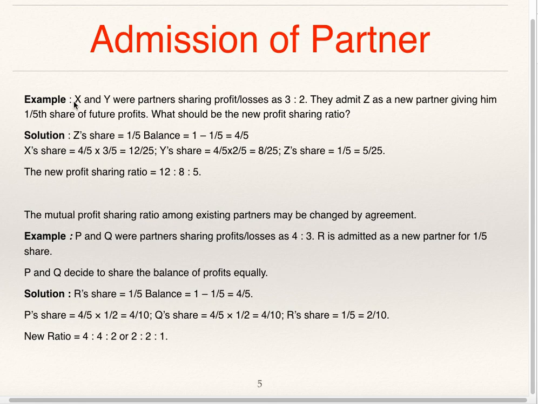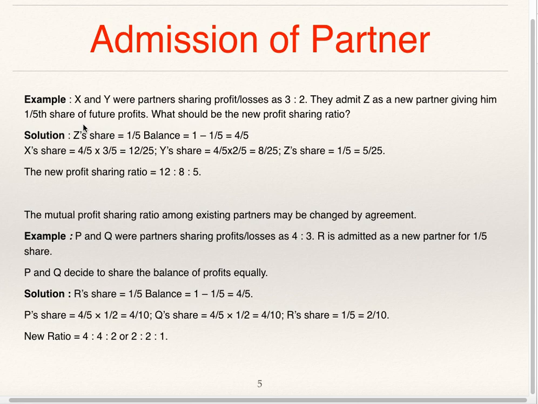Now we'll see examples. X and Y were partners sharing profits and losses as 3:2. They admit Z as a new partner, giving him 1/5 share of future profits. What should be the new profit sharing ratio? Old partners are X and Y. They have admitted Z as a new partner. X and Y's profit sharing ratio was 3:2 and they have offered 1/5 share to Z in future profits.